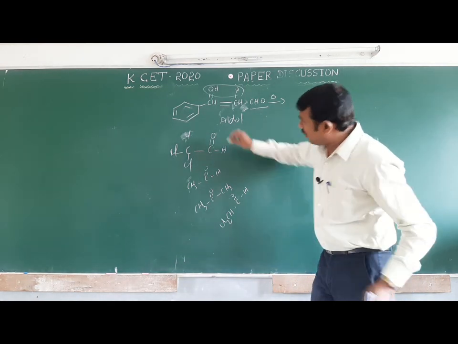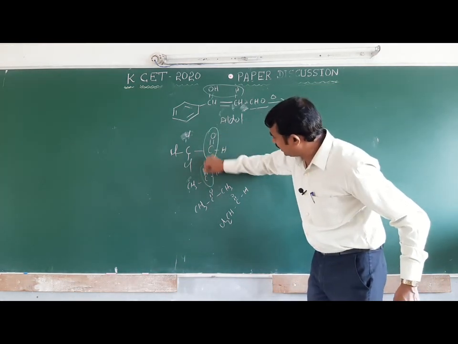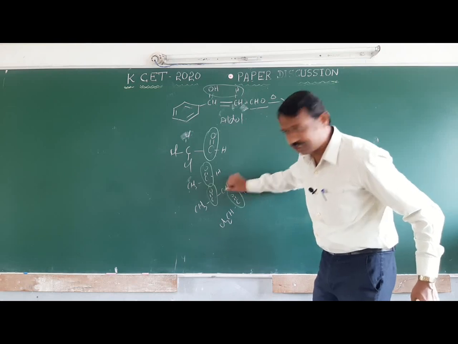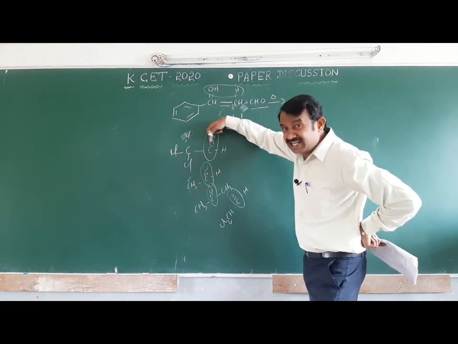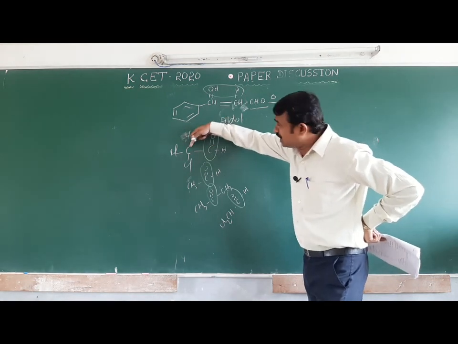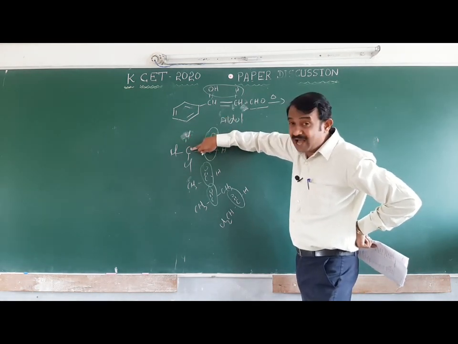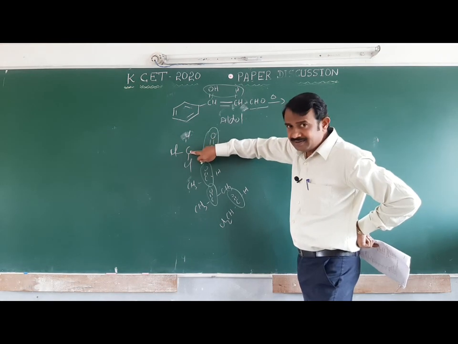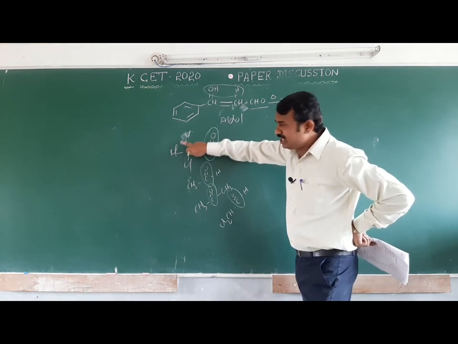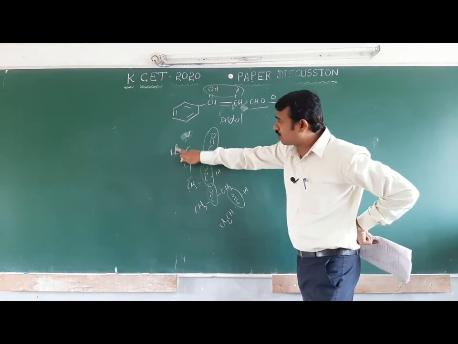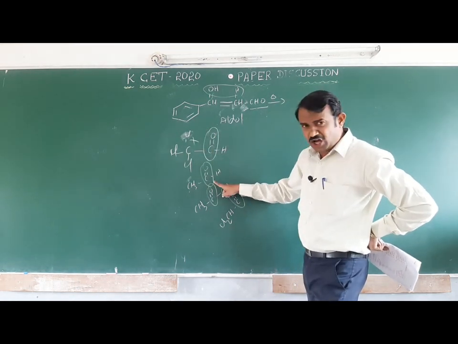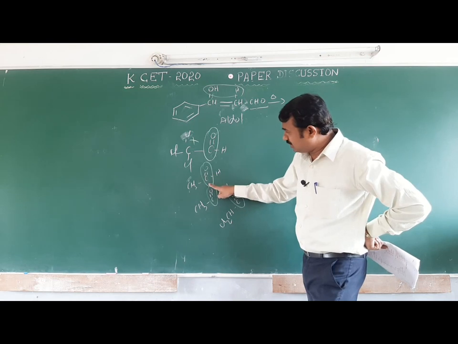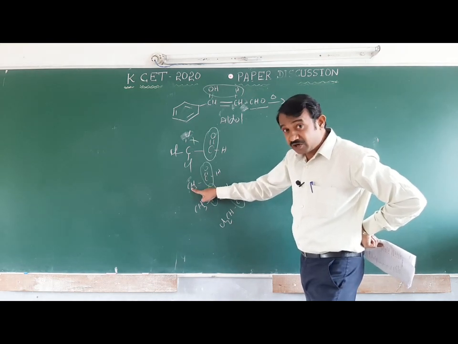Where is the carbonyl compound? This is the carbonyl compound. Next to the carbonyl compound there is no hydrogen. Here the carbon is there, hydrogen is not there; it is chloride. This does not have alpha hydrogen.